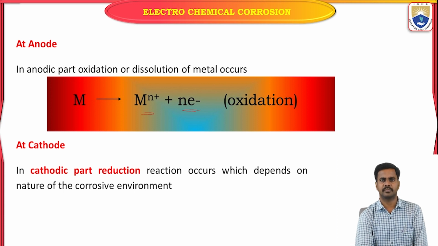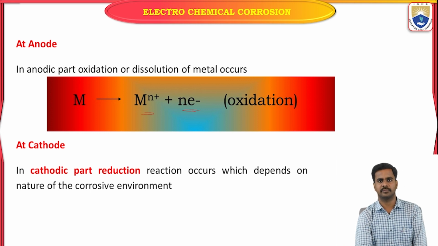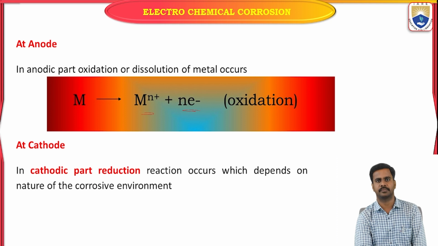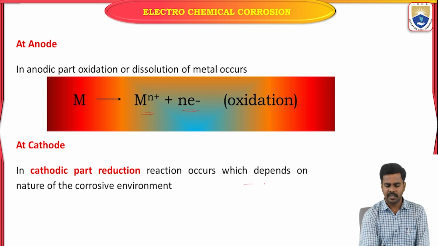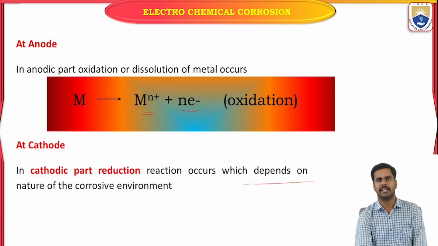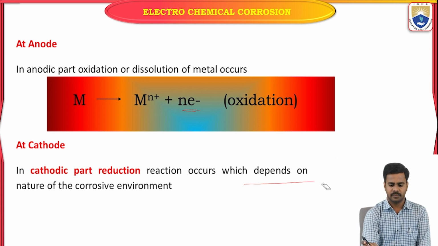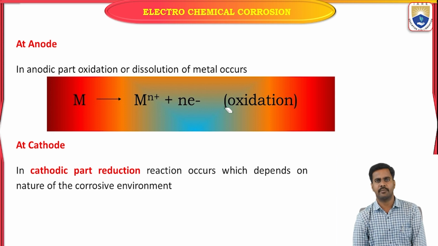There, by the gain of these electrons, the reduction reaction takes place at the cathode. This reduction reaction depends on the corrosive environment. The reduction reaction takes place in corrosive environments.